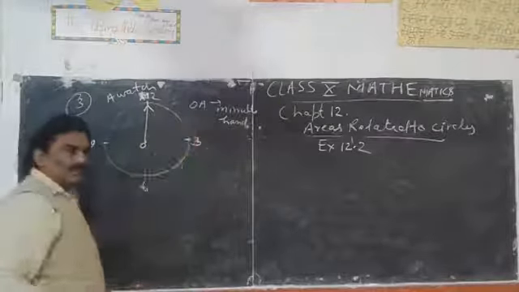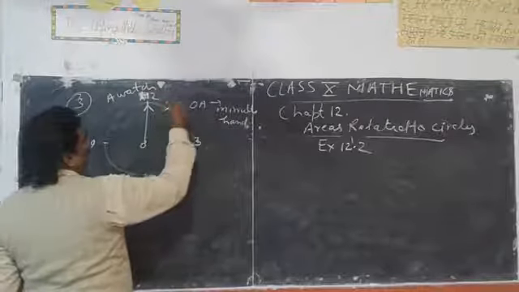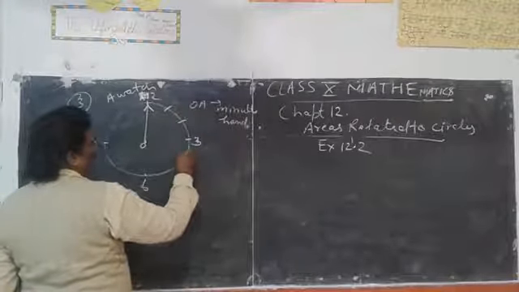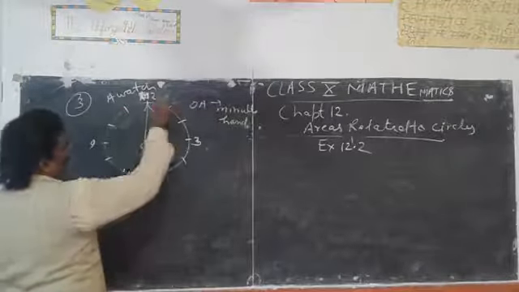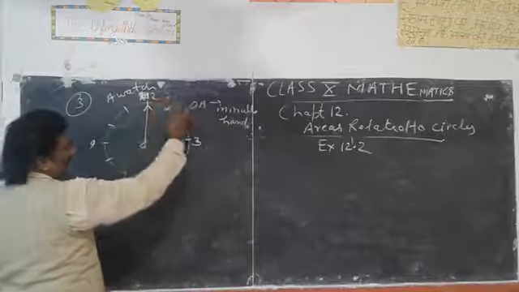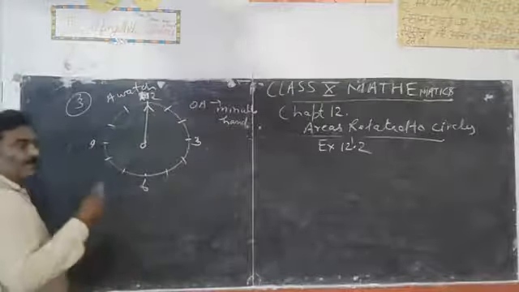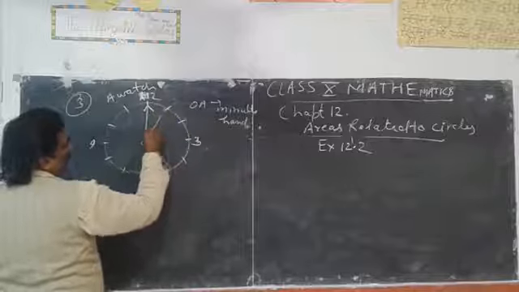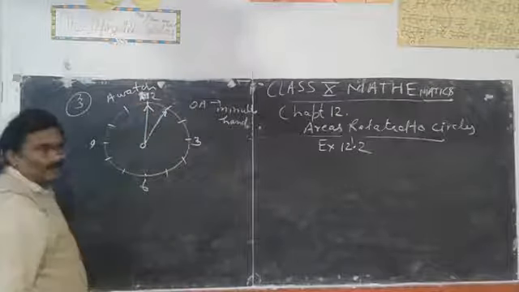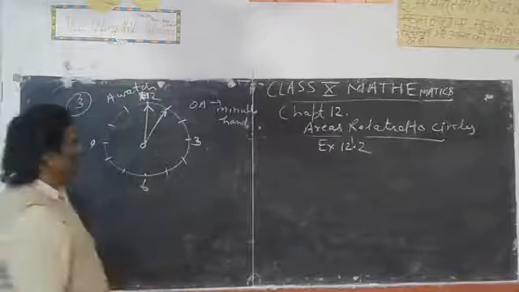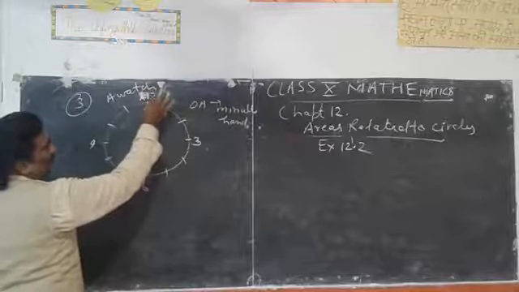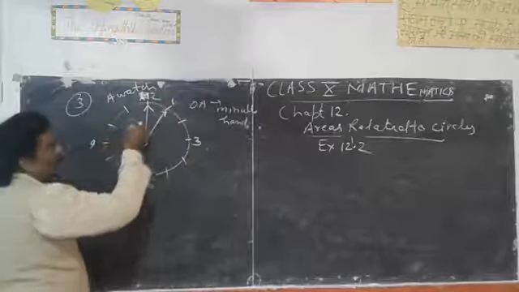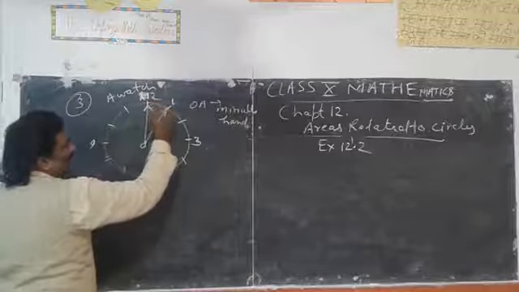So this circle belongs to the watch: 12, 5, 10, 15, 20, 25, 30 like this. These points belong to 5 minutes each. 5 minutes, 5 minutes, 5 minutes. So this minute hand after 5 minutes reaches this point. Because this is your 5 minutes. So we have to find the area of this portion.